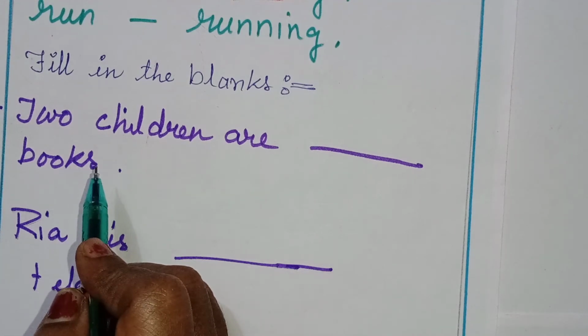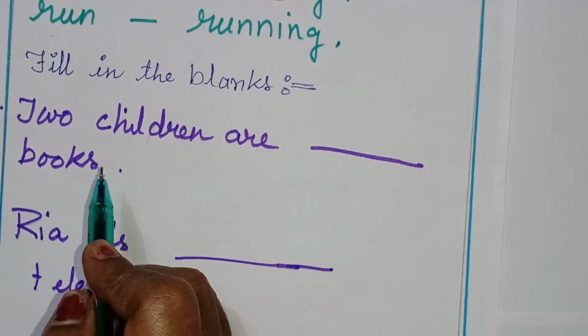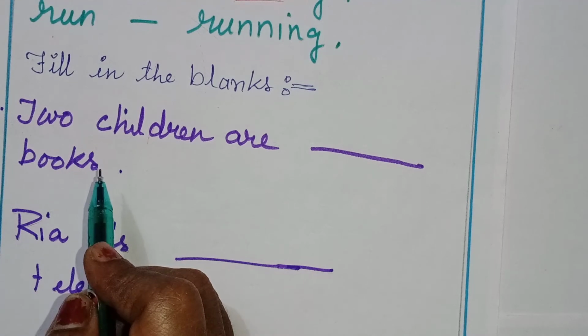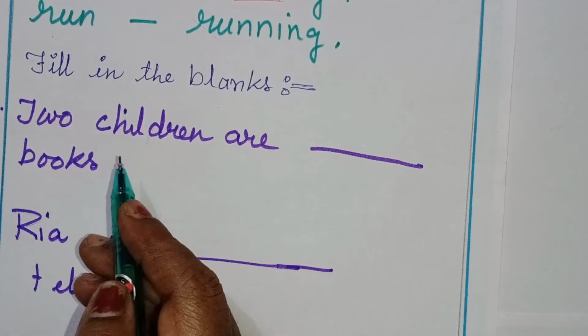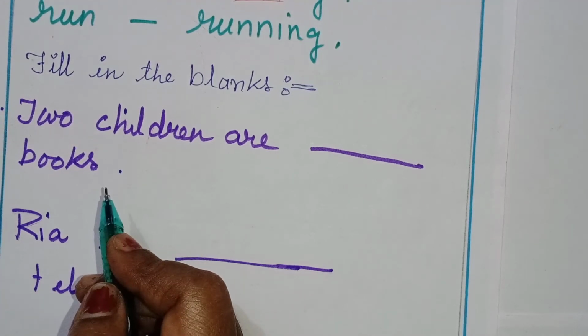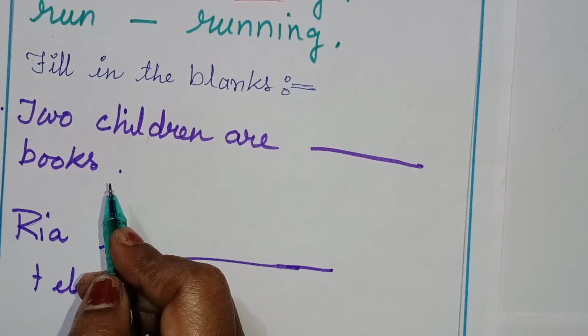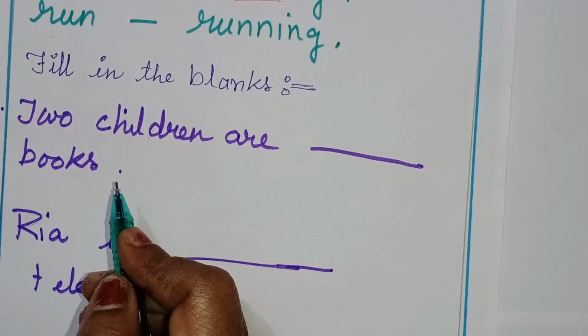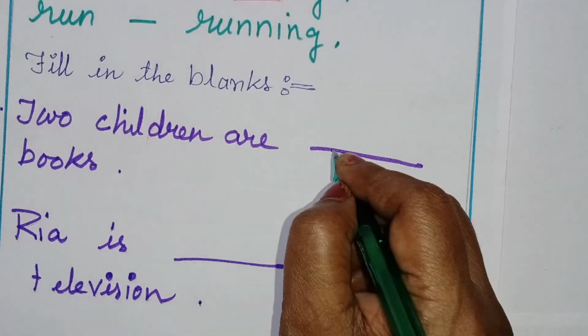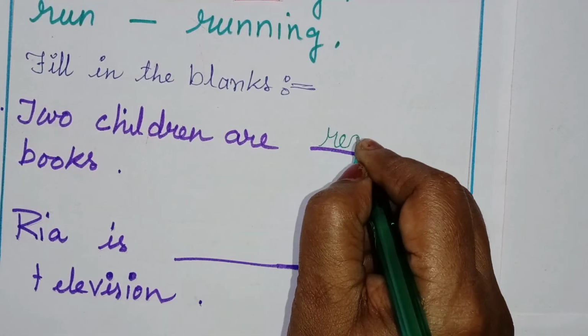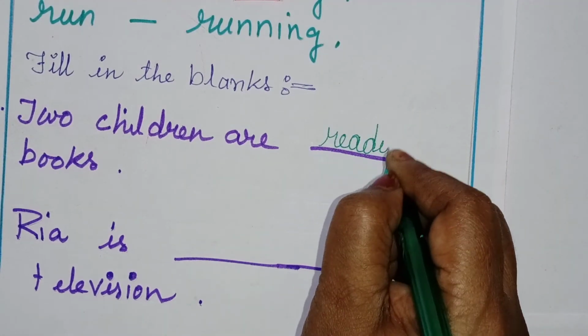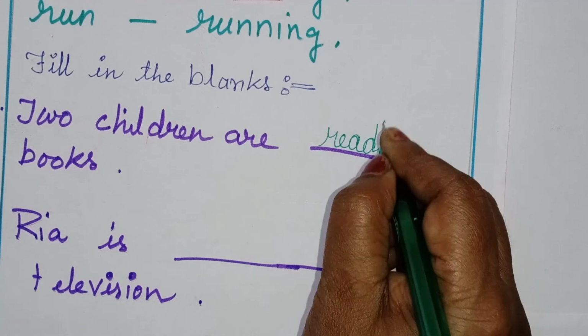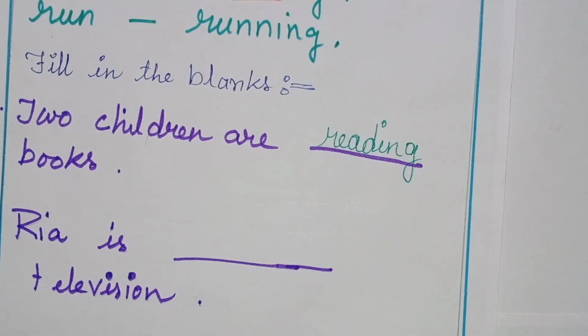In the book, page number 40, with the help of some pictures, you will be able to fill in. But here just I am showing you the examples. Two children are reading. R-E-A-D-I-N-G, reading. Two children are reading books.